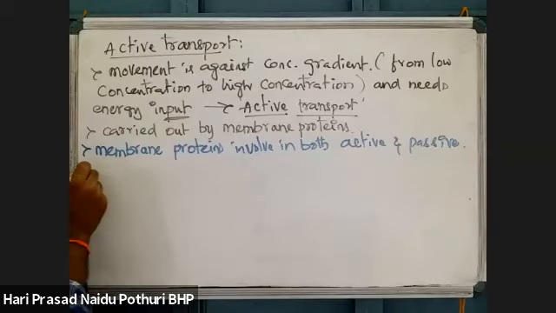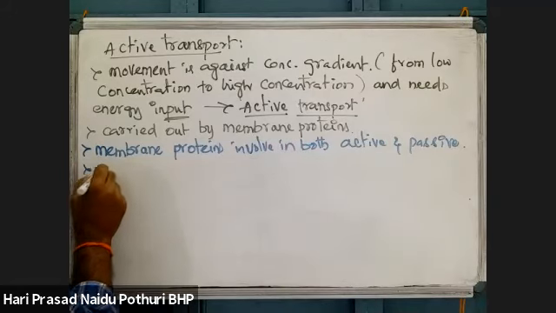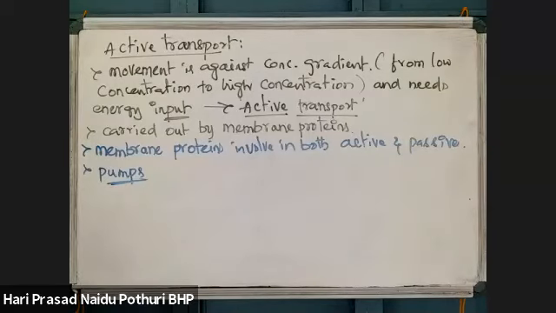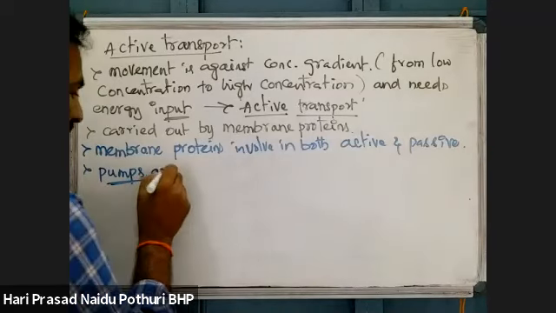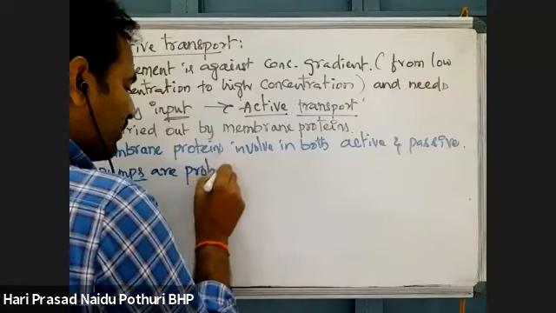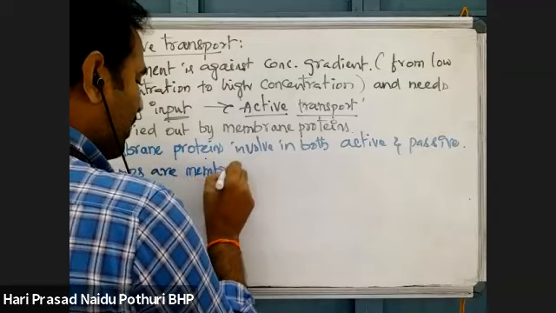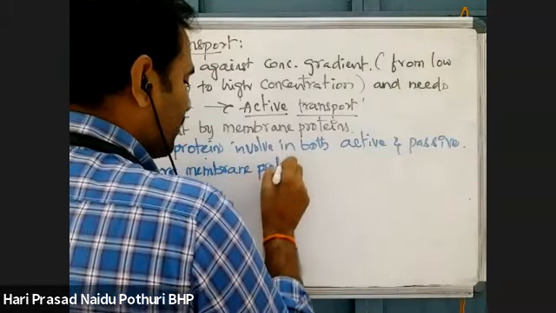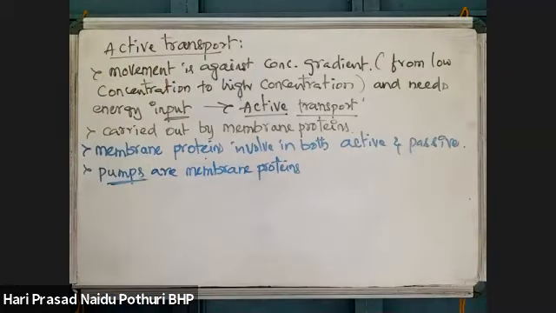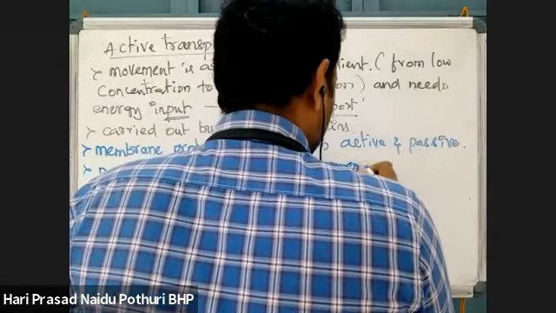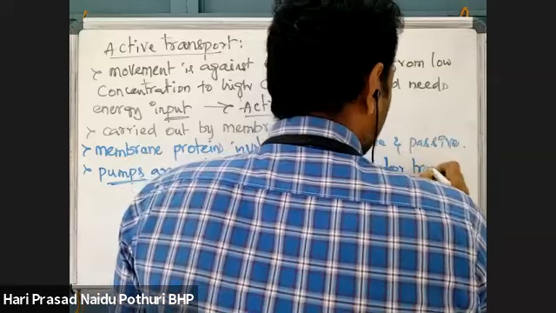Membrane proteins have pumps. These pumps are membrane proteins which use energy for transport.